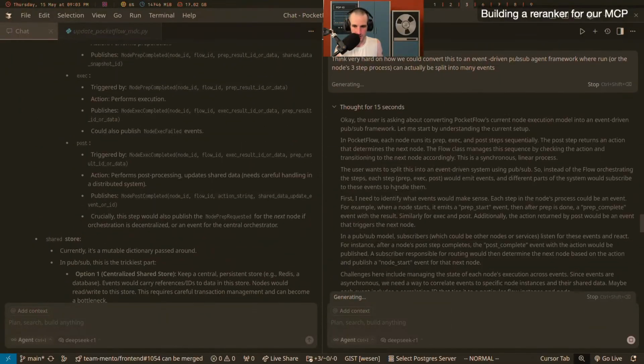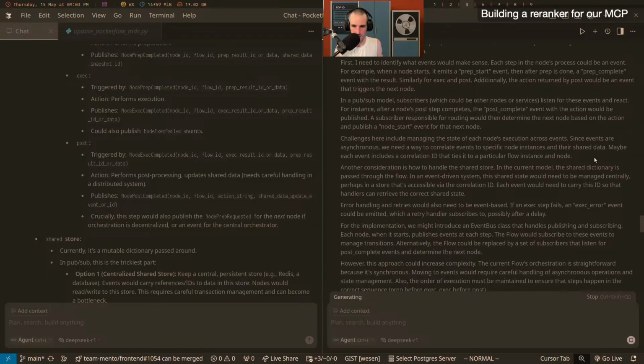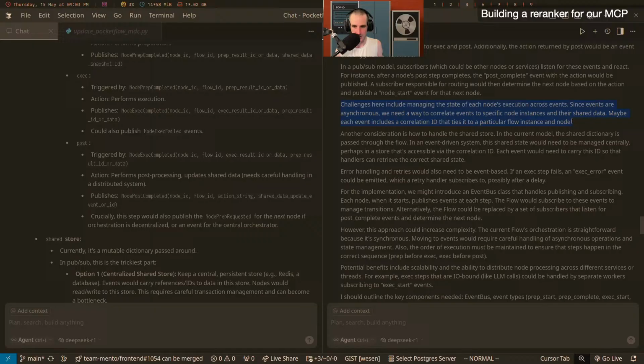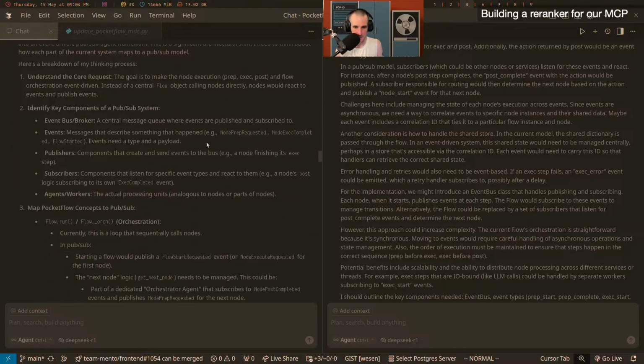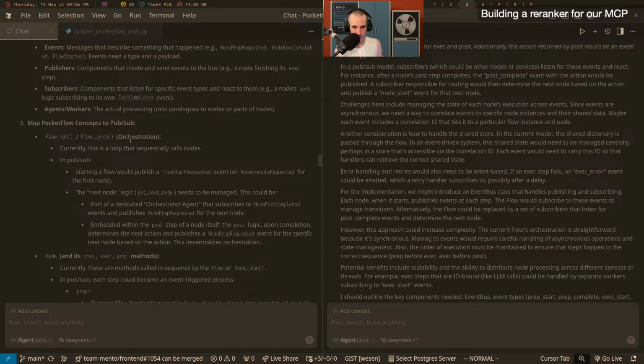So here, it finds interesting stuff. DeepSeek is pretty amazing for something that's open source. So see how it correlates. This is exactly the questions to ask. And I wonder, maybe DeepSeek in this case is better than Gemini. I don't know. So it will map the run and orchestration.